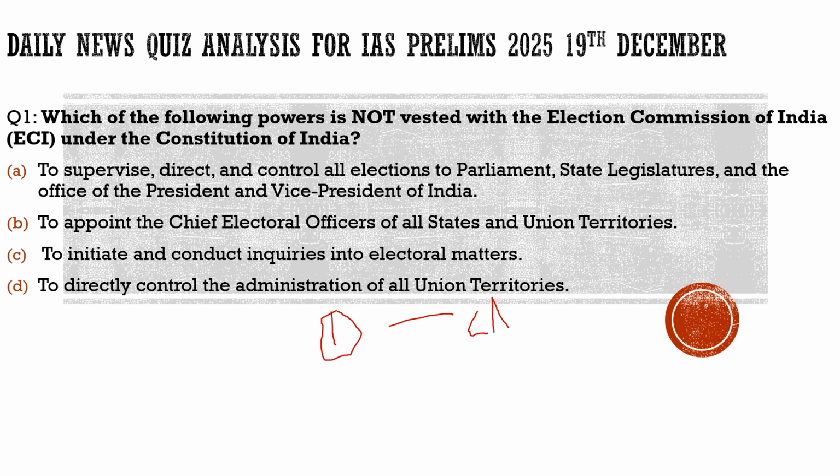After we discuss these questions with respect to current affairs, we move to another part of our discussion where we solve questions related to static topics. We take up a static topic every day, discuss it, and derive a prelims based question from that topic or article. As right now we are discussing Indian polity, we derive a question from that topic and give the idea how a question can be framed from a static topic. Even though the topic itself may seem very small, not that relevant, not that important, UPSC has this habit of surprising us.